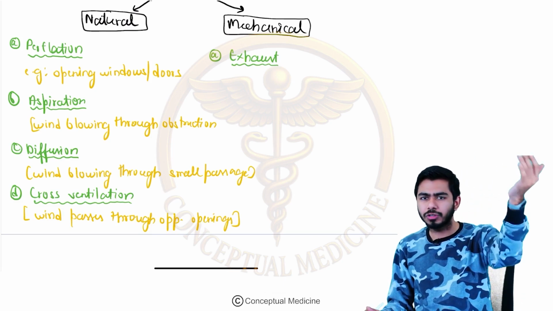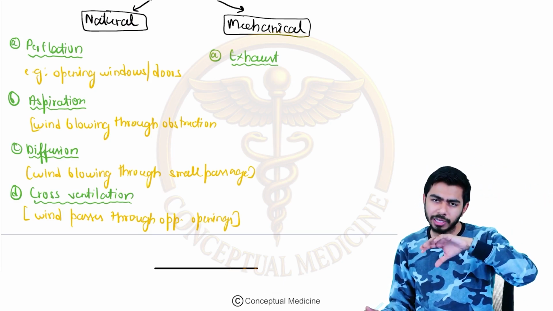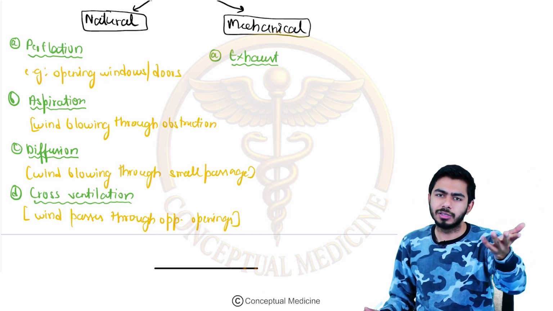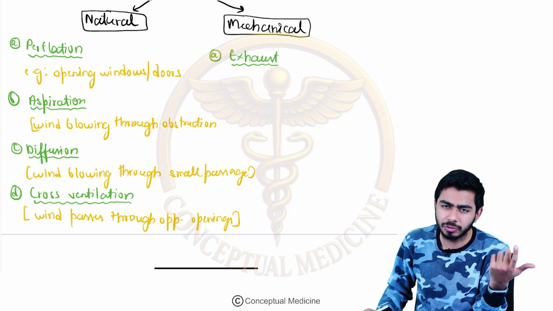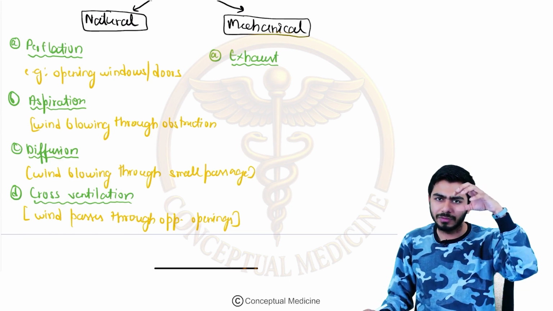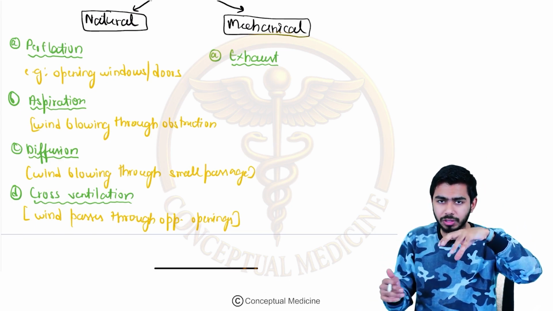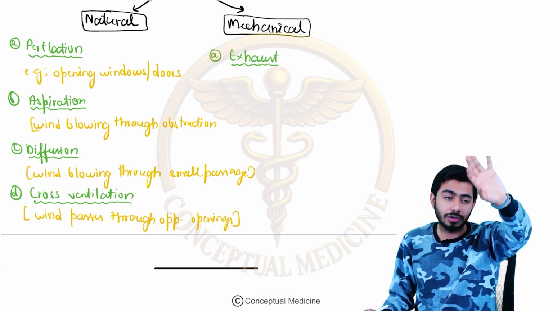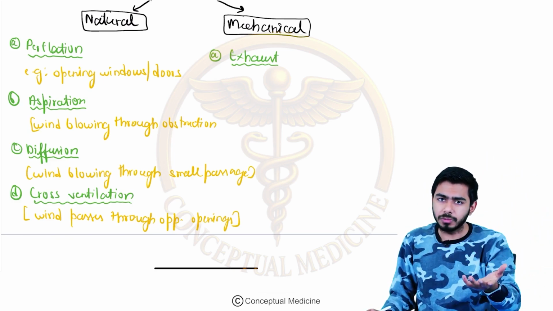Is the air coming from outside to inside, or is it going from inside to outside? You know that better, right? So with the exhaust, if you are switching it on, then obviously the air present inside, because you are making the food over here, has to go outside, right? So fresh air will be coming inside. This is the purpose of using the exhaust.